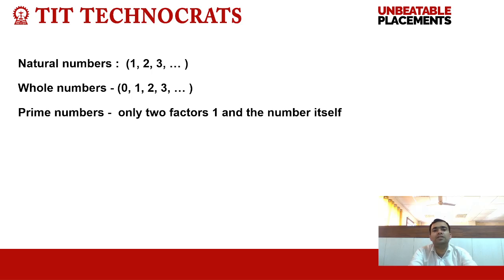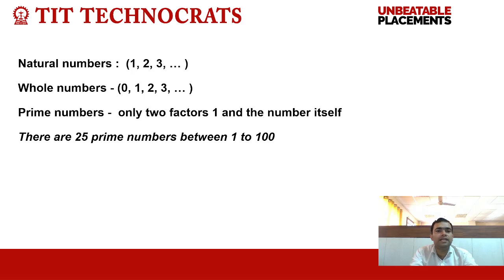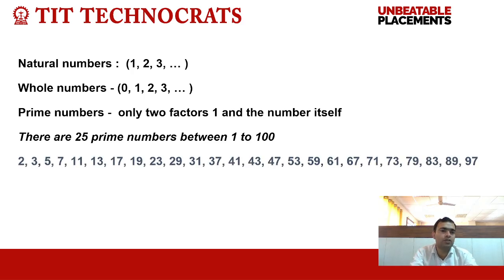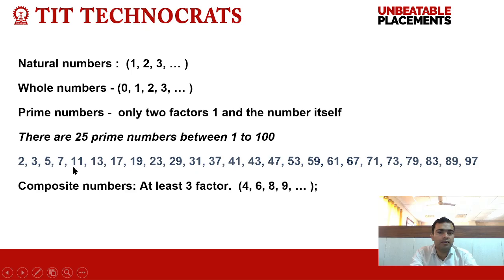What are prime numbers? The numbers which have only two factors, 1 and itself, are called prime numbers. There are 25 prime numbers between 1 and 100. For example, 2, 3, 5, 7, 11 up to 97. All these numbers are prime numbers because they have only two factors, 1 and the number itself. But 1 is neither prime nor composite.